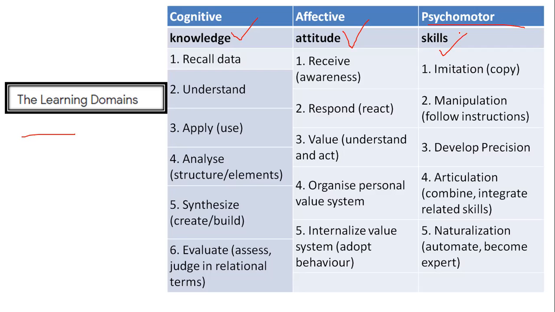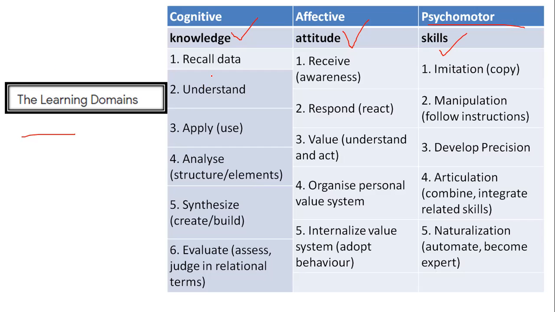Okay, so now we are talking about the steps which are involved in the cognitive, affective, and psychomotor domains. Let's see how it goes. Let's start with the cognitive domain, which, as I said, is basically for knowledge. What happens under the cognitive domain?